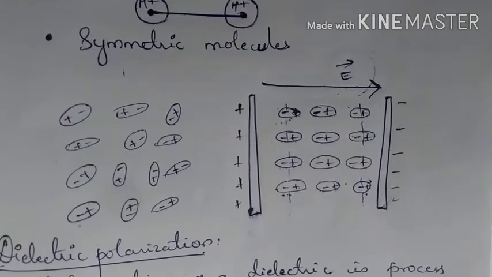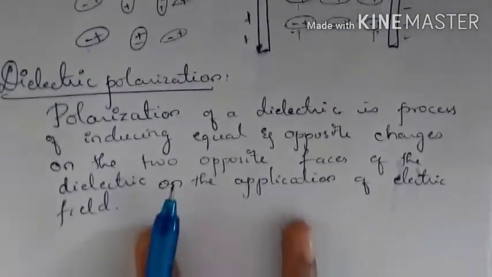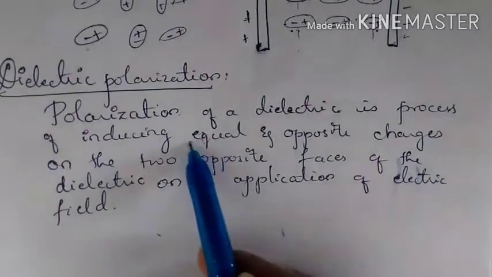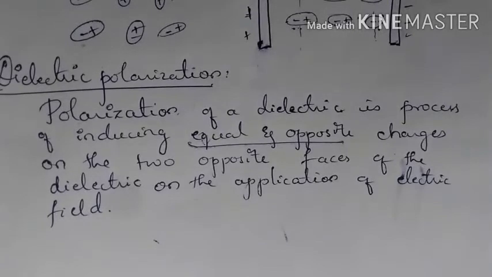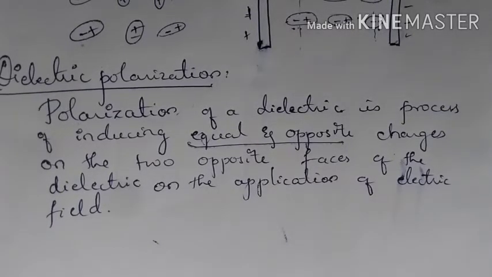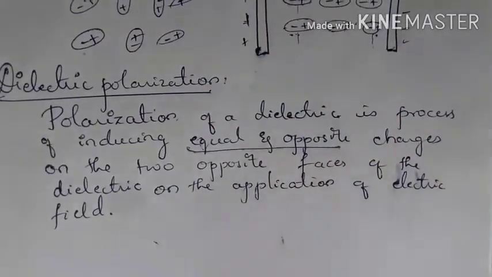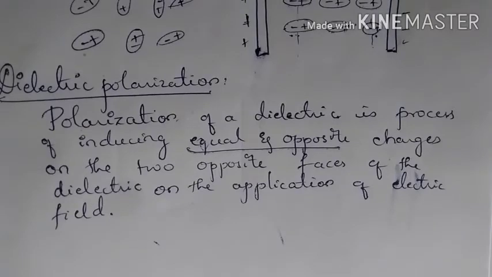So that is known as dielectric polarization, and the definition is: polarization of a dielectric is a process of inducing equal and opposite charges on the two opposite faces of the dielectric on the application of an electric field.